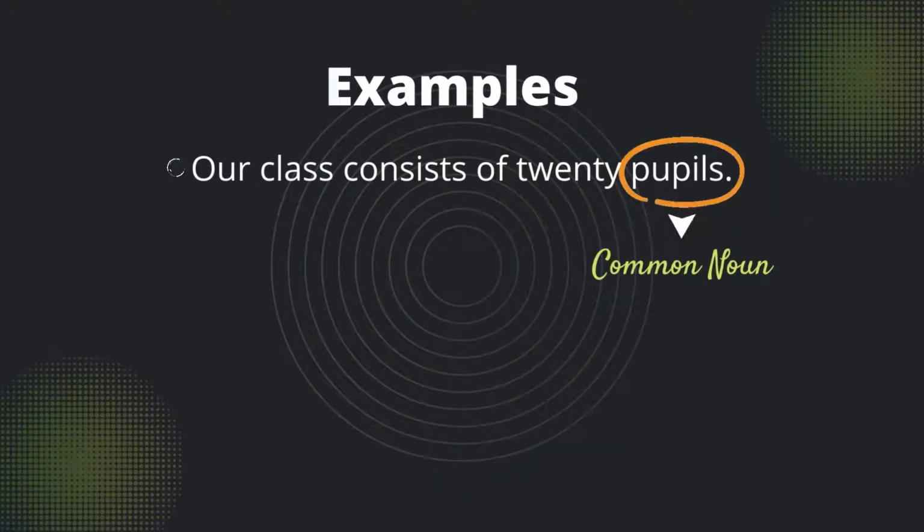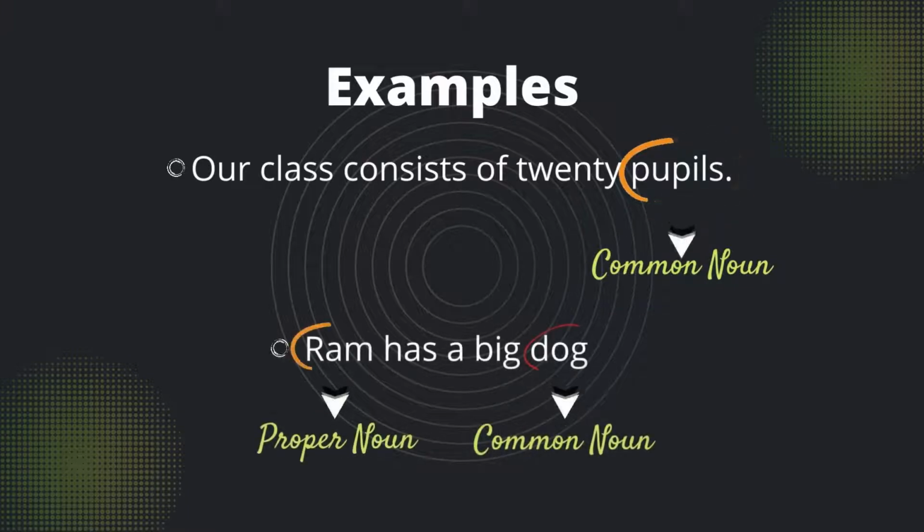Proper noun always begin with a capital letter. For example, our class consists of 20 people. In this, people is a common noun. Ram has a big dog. Ram is a proper noun. Dog is a common noun.